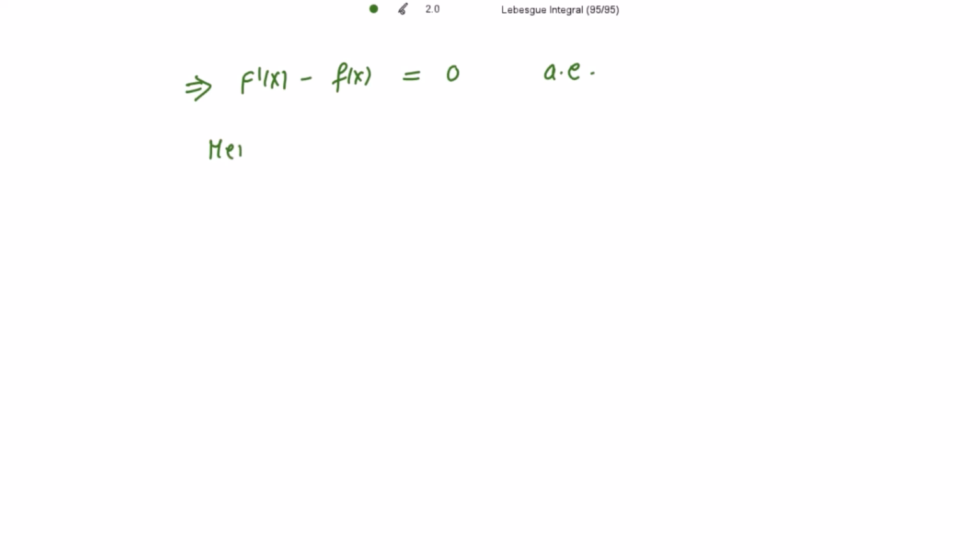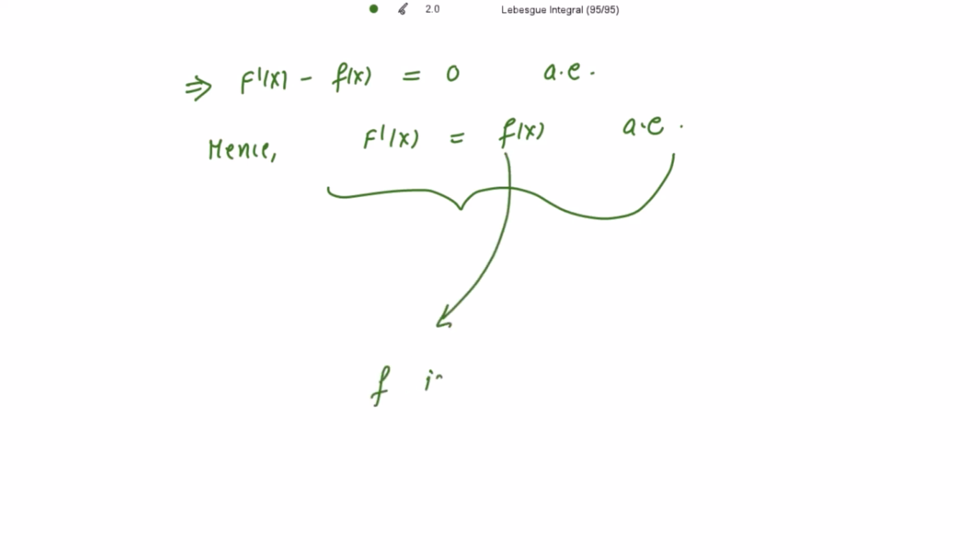So hence from here we say that f'(x) is equal to f(x) almost everywhere. Hence we have shown that f'(x) is equal to f(x) almost everywhere for this function f, which is integrable on the closed interval [a,b] with the given condition. Okay, thank you.